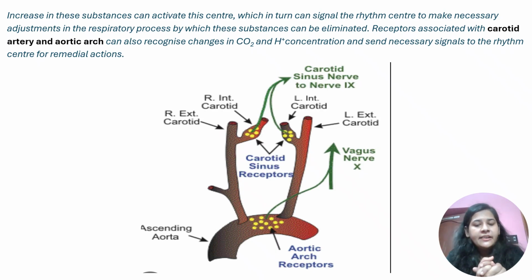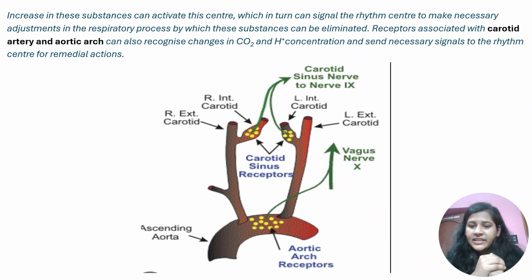So how does the pneumotaxic center do it? By reduction in the duration of inspiration. Apart from this too, there are certain receptors associated with the carotid artery, as you can see, and the aortic arch. This is the aorta. From the heart, we know the carotid artery goes from there. There are certain receptors which are also capable of noticing these changes in CO2 and H plus ion concentration and send a signal to the respiratory rhythm center. So we come to know, the respiratory rhythm center is the primary one, which is present in medulla. In the pons, we have the pneumotaxic center. It can reduce the duration of inspiration by sending a signal to the respiratory rhythm center.